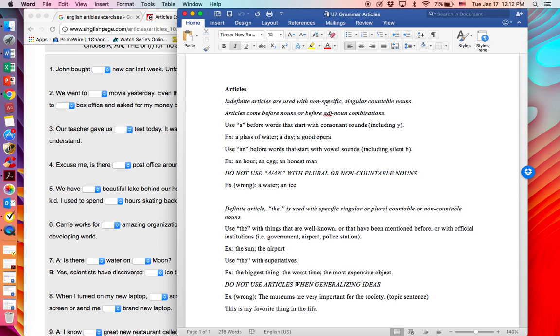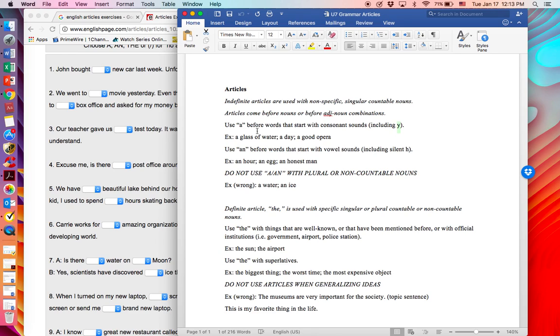Indefinite articles are used with non-specific singular countable nouns. The other kind is definite articles. So first again, indefinite articles come before nouns or before adjective-noun combinations. We use a before words that start with consonant sounds, including y. Remember that it's not necessarily a consonant at the beginning of the word that lets you know that you use a, but rather the sound that the word makes. So in most cases, consonants obviously would require an a, but also need to remember that the y makes what's considered a consonant sound for article usage.